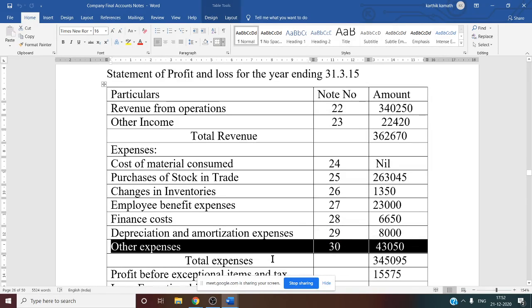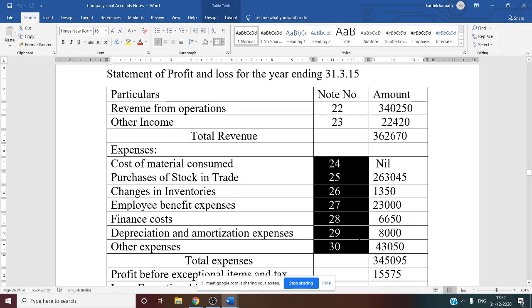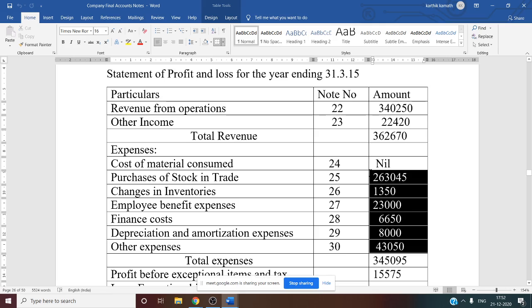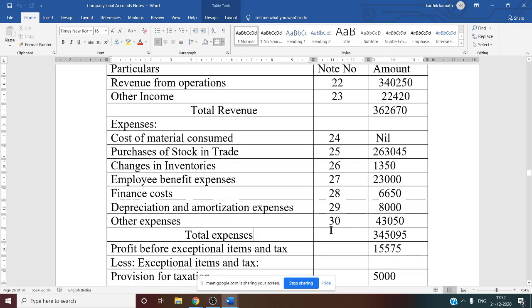Now we want the total expenses. Now we have entered the information from working note number 24 to working note number 30. So now we want total expenses, so you have to add now. From where are you going to add? From 24 to 30, whatever amounts you have written in the amount column, just add these amounts. 2,63,045 plus 1,350 plus 23,000 plus 6,650 plus 8,000 plus 43,050. So you will get total expenses here, that is 3,45,095.